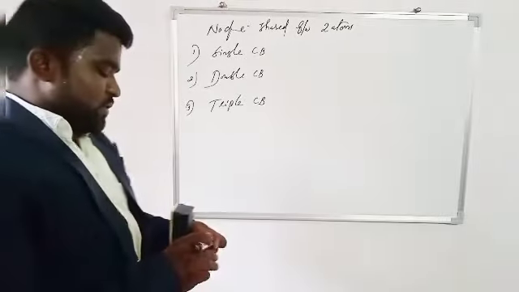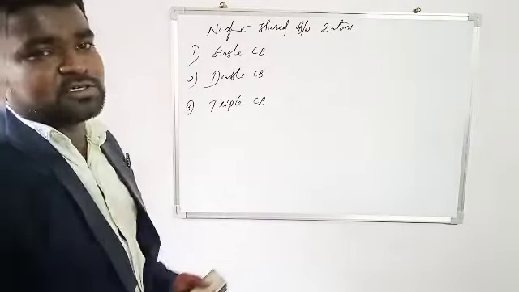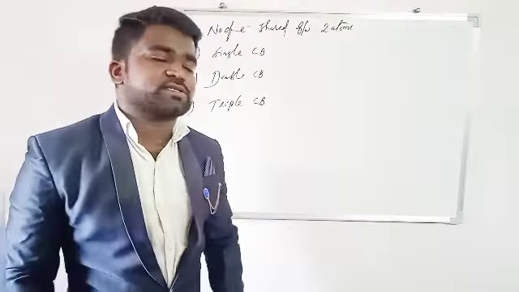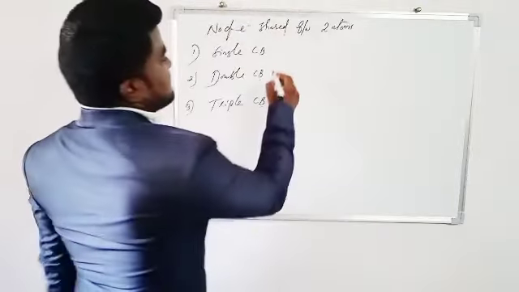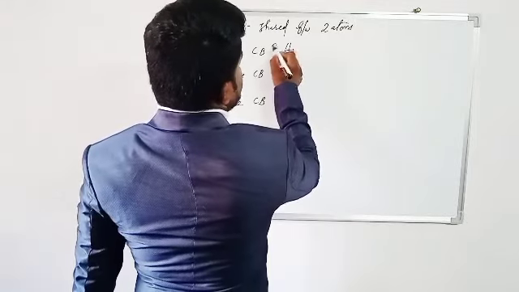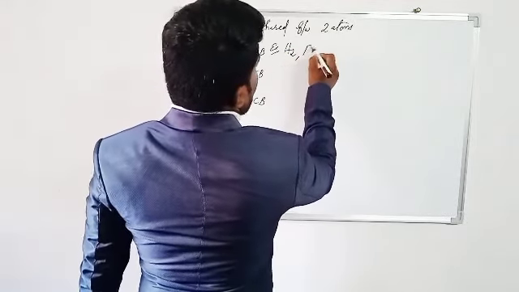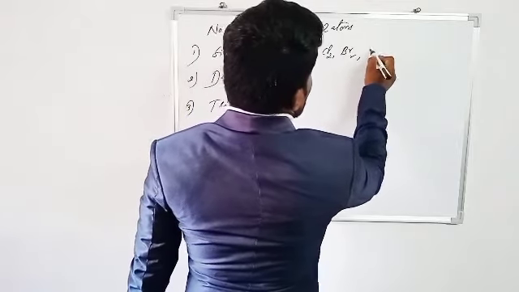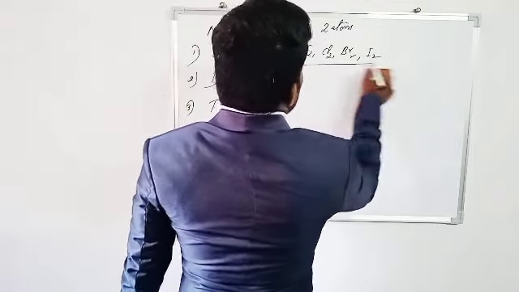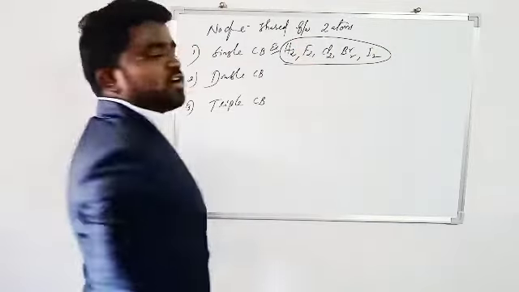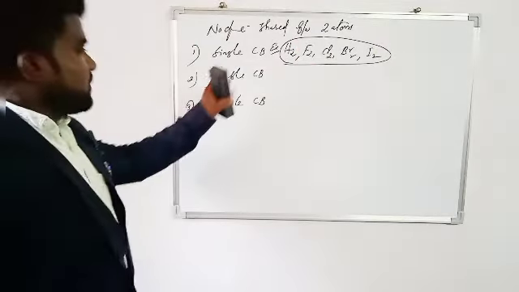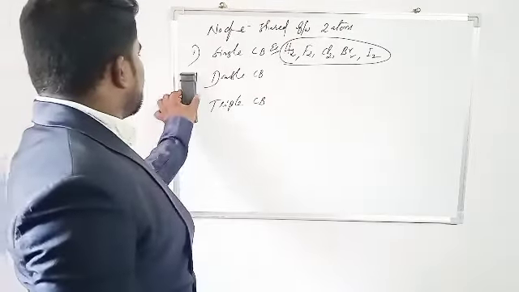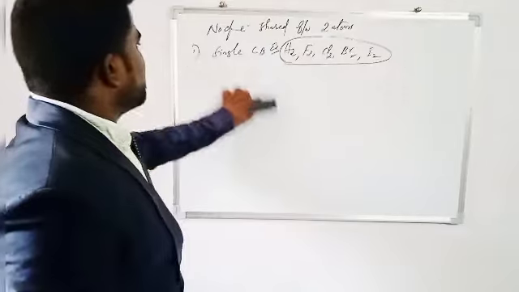Single covalent bond means only one electron pair is shared between two atoms. That is known as single covalent bond. Here the example is the H2 molecule. The best examples are H2, F2, Cl2, Br2, I2. Those are the examples for single covalent bond. How are they formed?